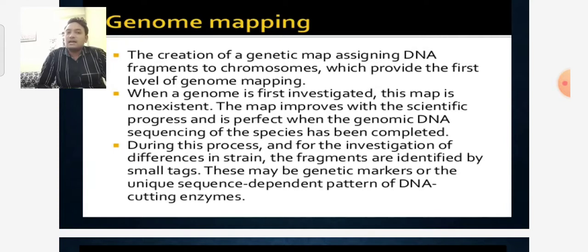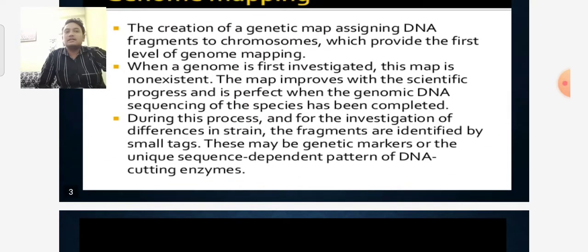During this process, and for the investigation of differences in the strain, the fragments are identified by small tags. Those fragments are identified, then we use small tags with them. These may be genetic markers or unique sequences. It depends on the pattern of the DNA cutting enzyme. We know that different types of restriction enzymes cut at specific sequences. These may be genetic markers or unique sequences, depending upon the pattern of the DNA cutting enzymes.